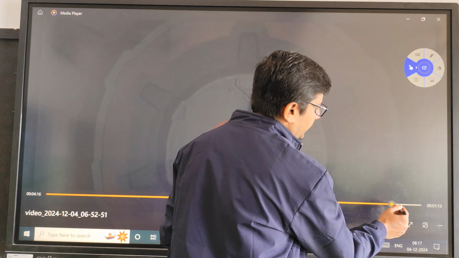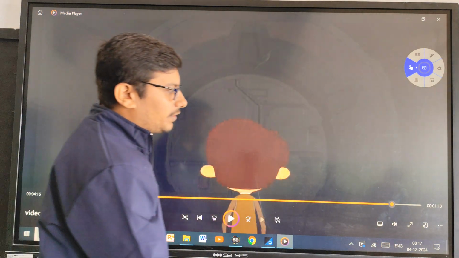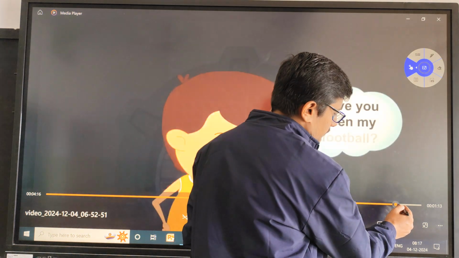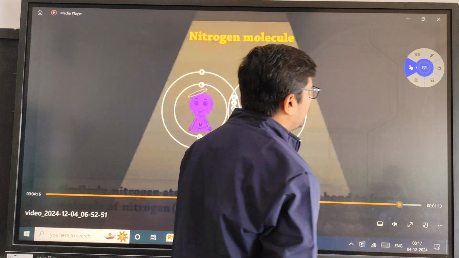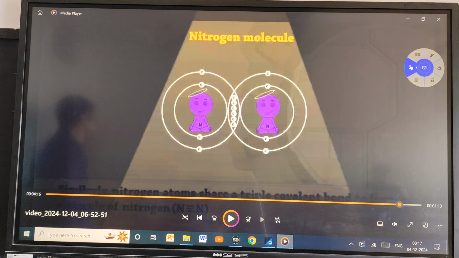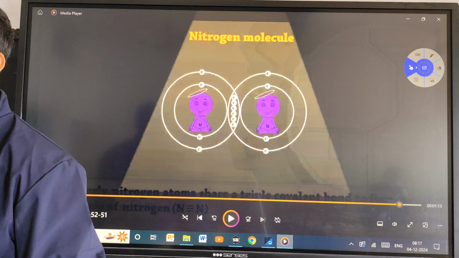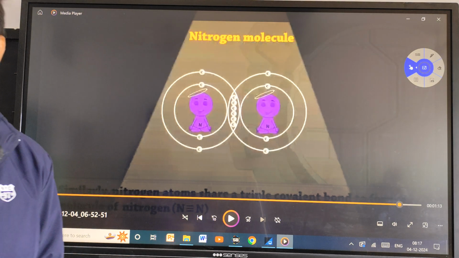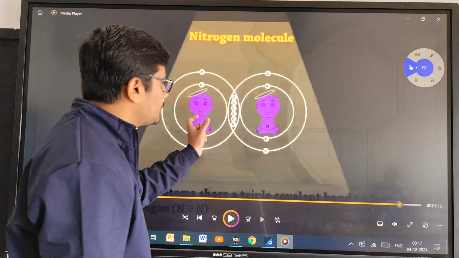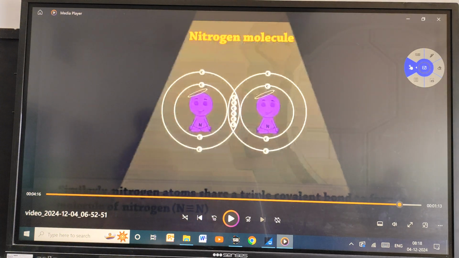In which element do you think we can get a triple covalent bond? Nitrogen. What is the atomic number of nitrogen? Any guesses? 7. So what will be the electronic configuration of nitrogen? 2, 5. So each nitrogen has 5 electrons in its outermost valence shell. How many electrons are needed to complete the octet? 3. So each nitrogen will share 3 electrons from its outer shell to complete its octet.